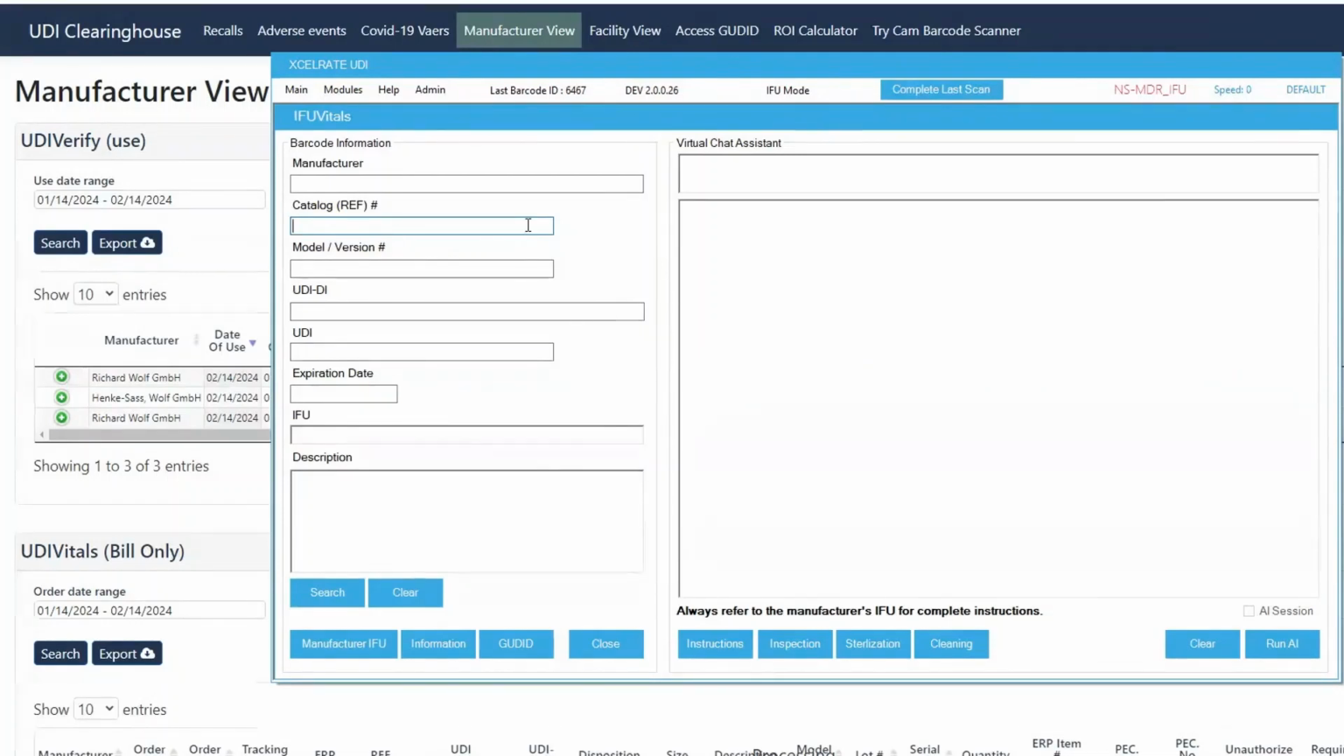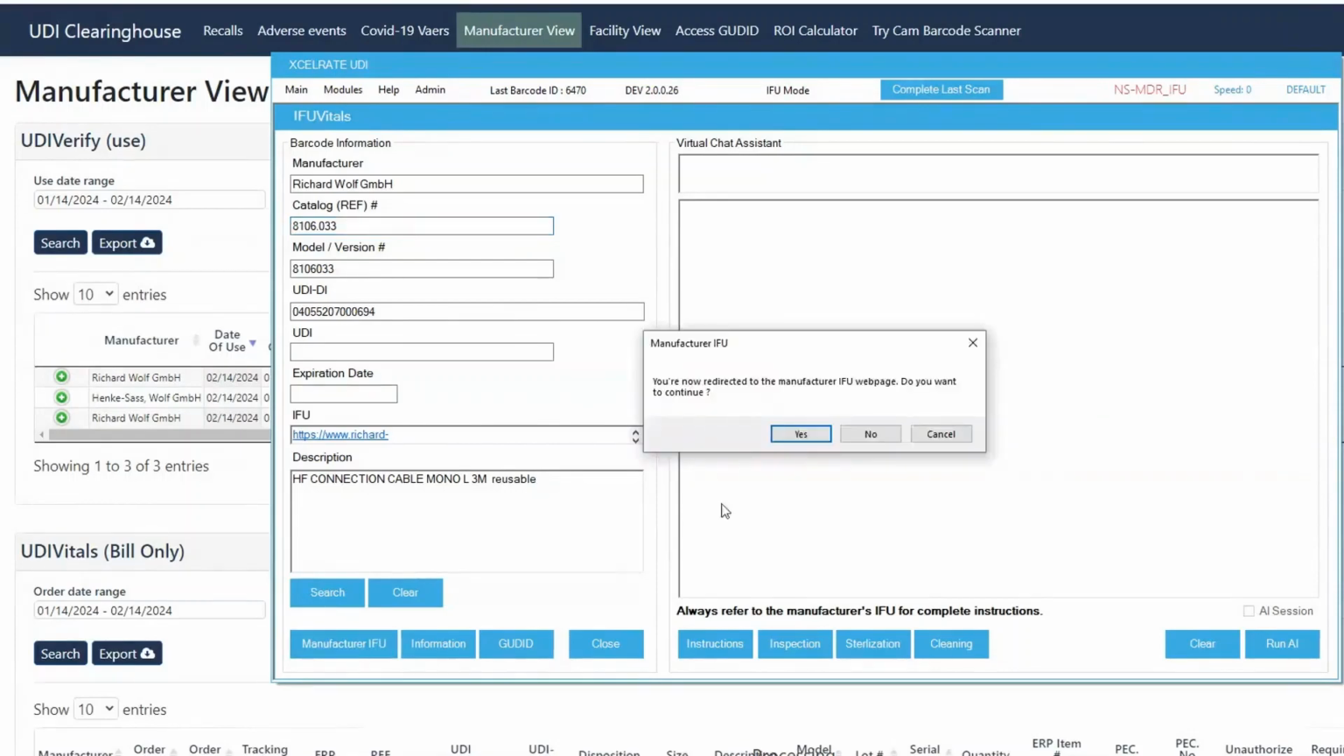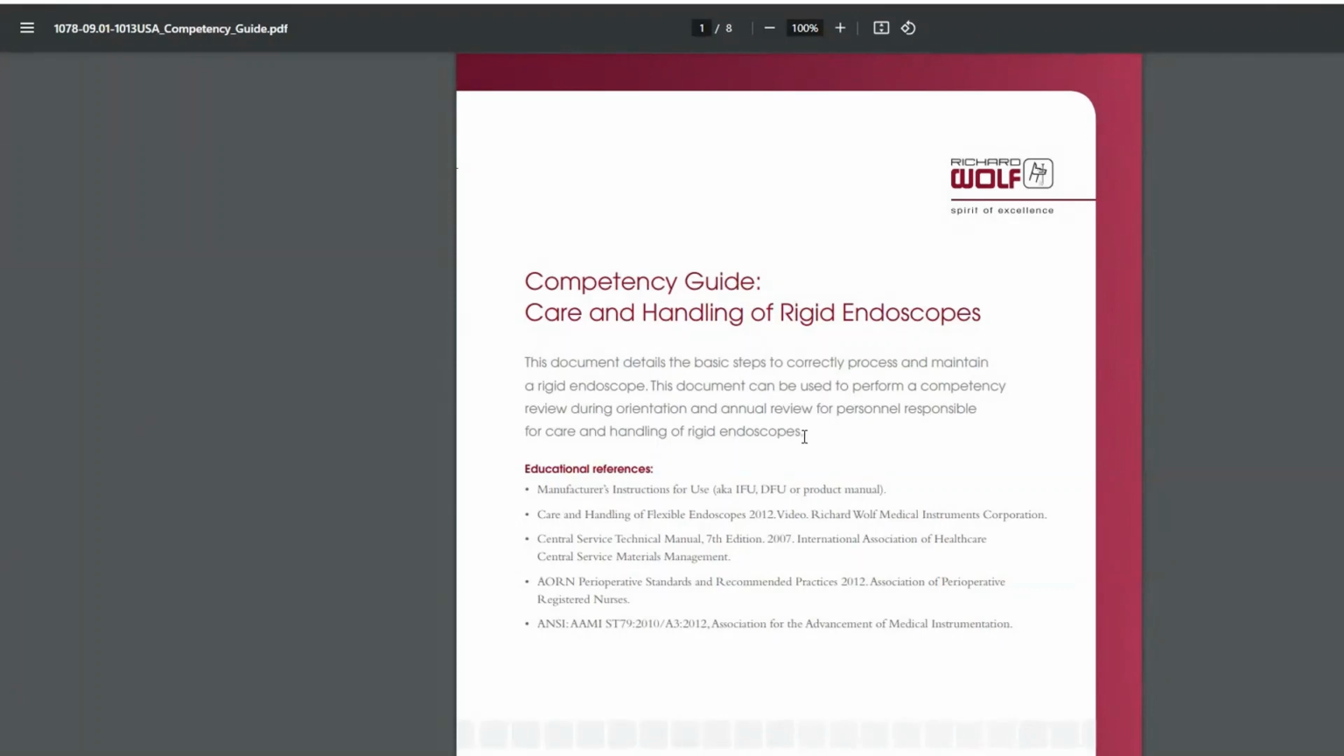By selecting or scanning the UDI of the medical device, details display within the manufacturer's documentation location. In this case, we will display the competency guide, care and handling of rigid endoscopes, in under 3 seconds, underscoring the efficiency and responsiveness of our platform. The IFU would return in the same amount of time.